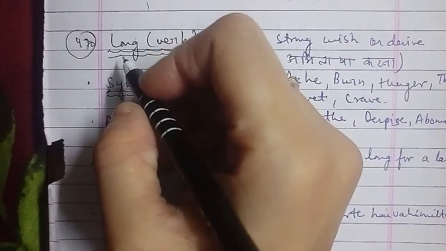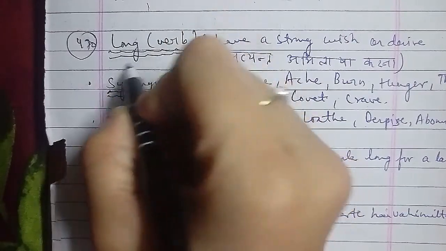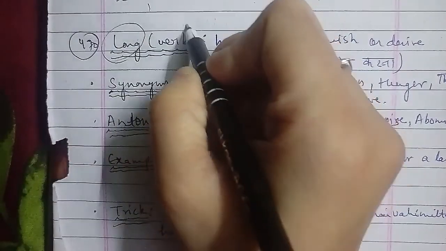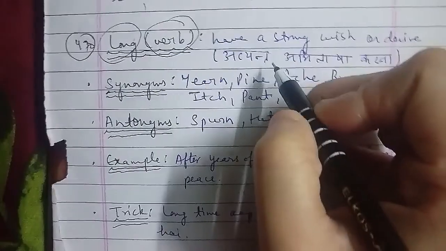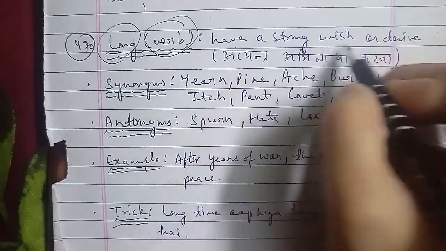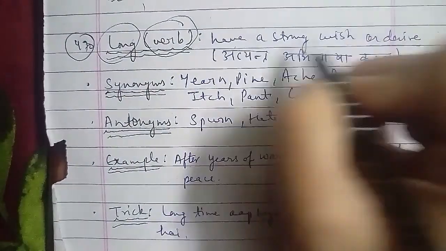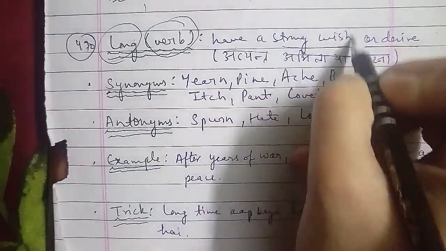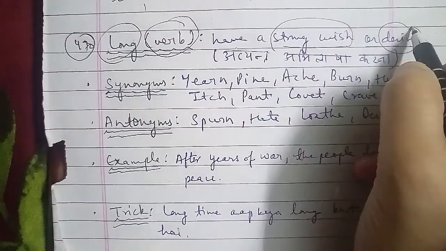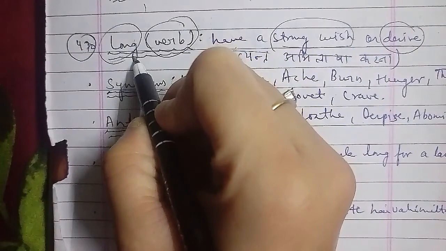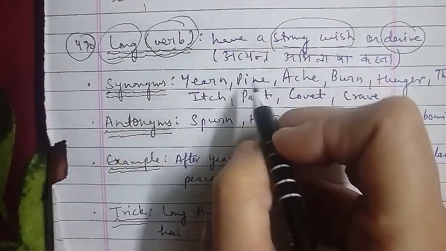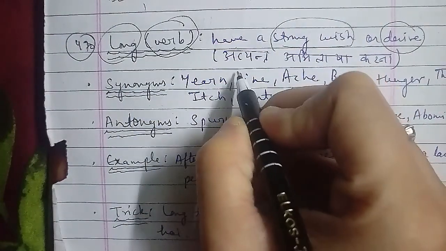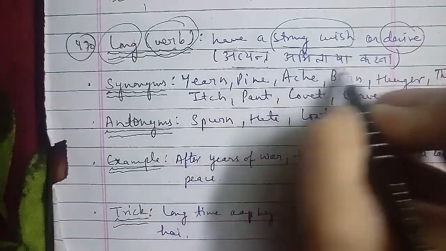Now the next word is your 470th word, and the word is long. Long is a word that is used as a verb here, and the meaning of long is to have a strong wish or desire. आपके पास जब कोई strong wish होती है, कोई desire होता है, then you can use the word long there, and which is used as a verb here. The meaning of long in Hindi is अत्यंत अभिलाषा करना.